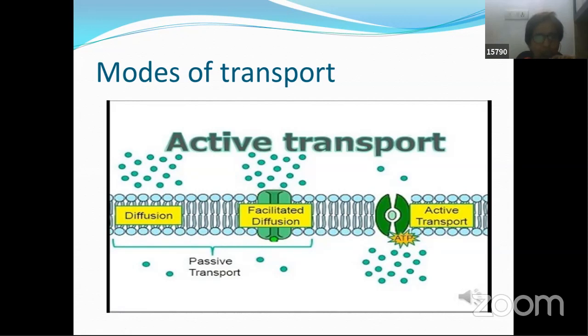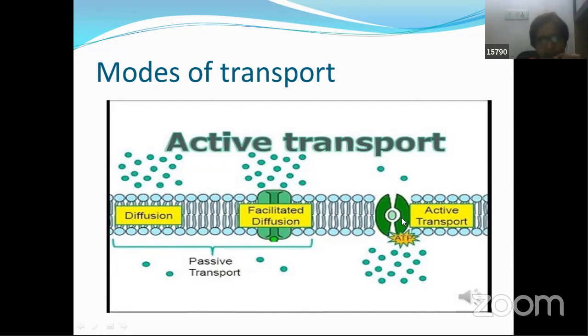So you try to go to the other side with the help of a boat, right? Like that, these particles also need some boat-like structure. That means some proteins to help them, to carry them. So this is called facilitated diffusion.